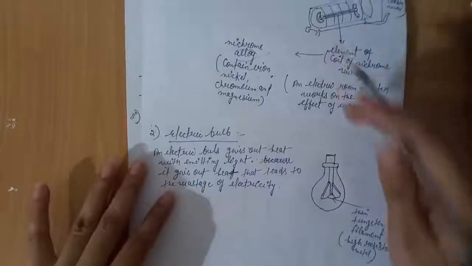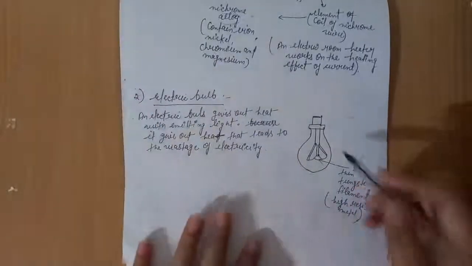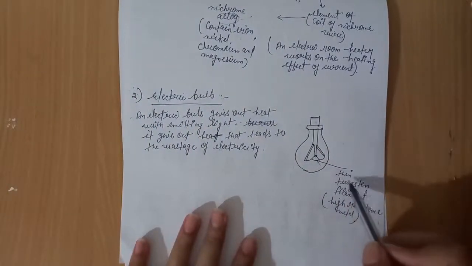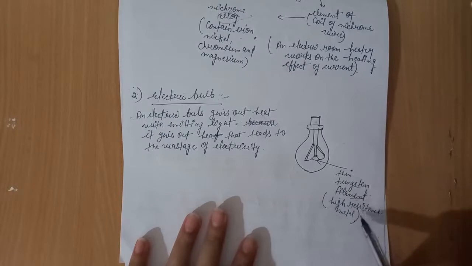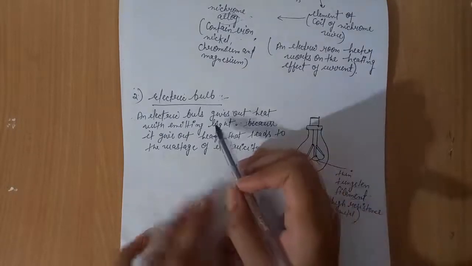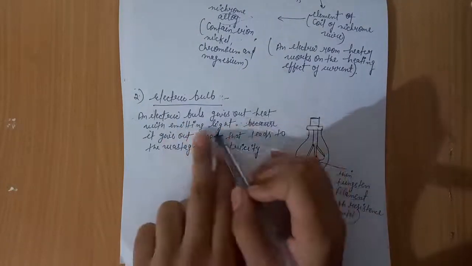Next is the electric bulb. These are the filaments of an electric bulb, a thin tungsten filament, and tungsten is also a high resistance metal. An electric bulb gives out heat while emitting light.